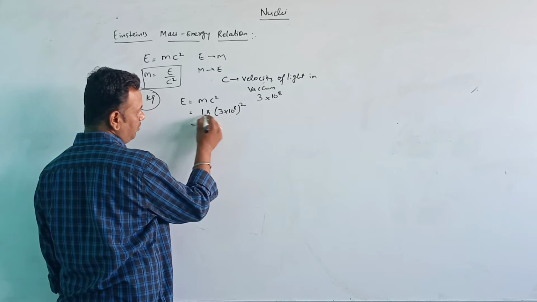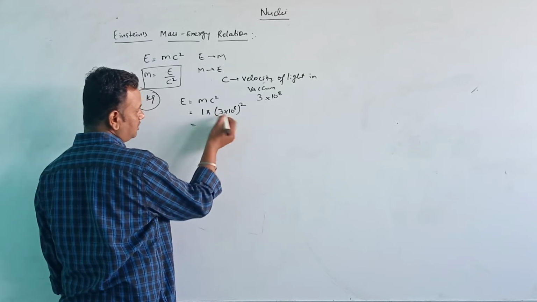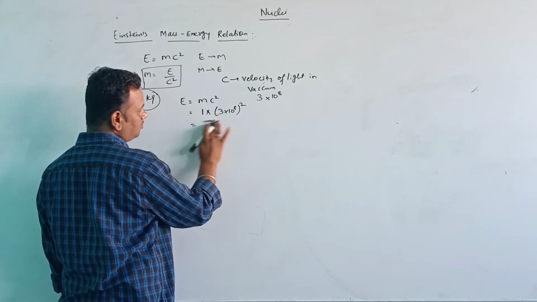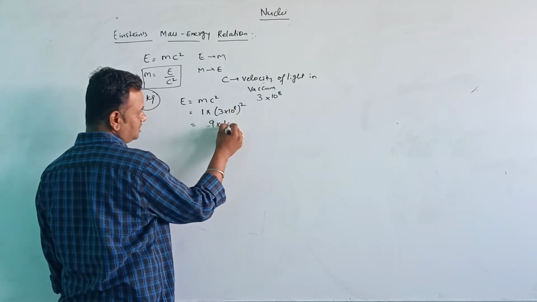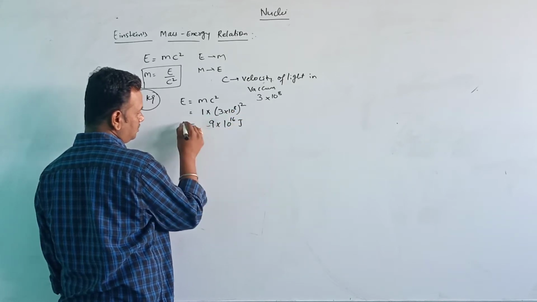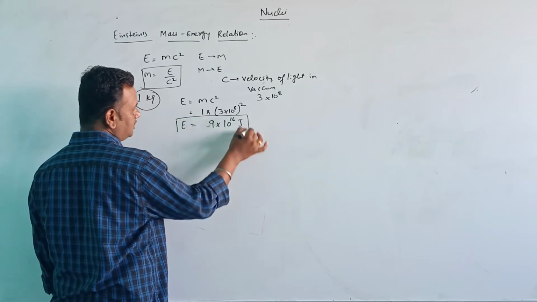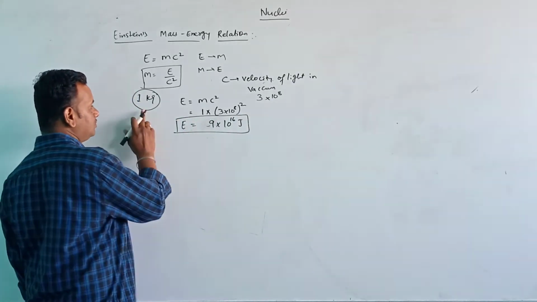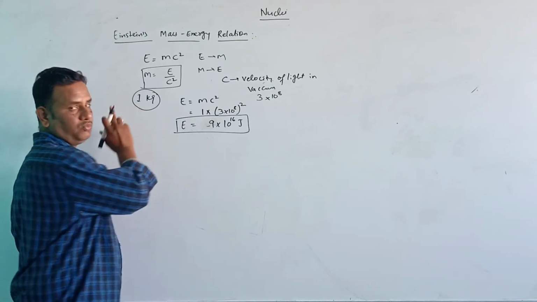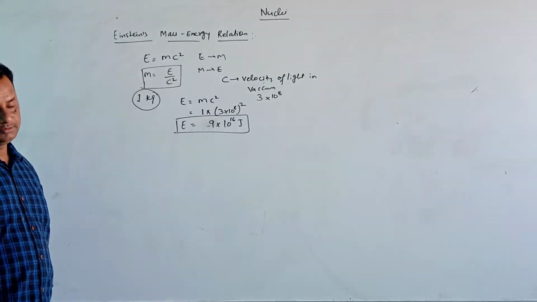That is 1 into 1, that is 1. 3 squared is 9, into 10 to the power of 16 joule. So this much energy is going to be released by 1 kg of mass.